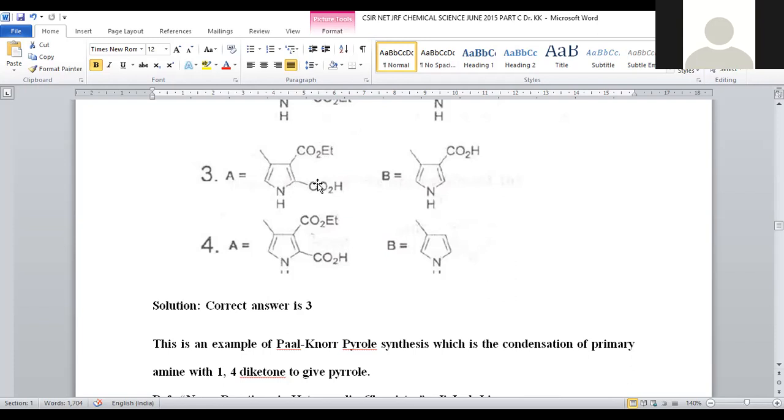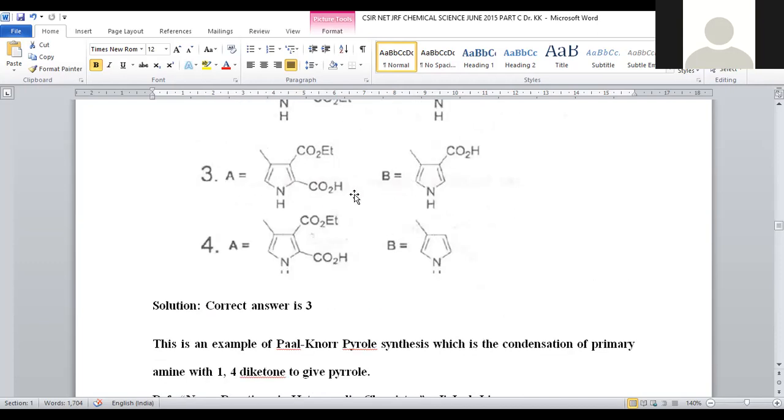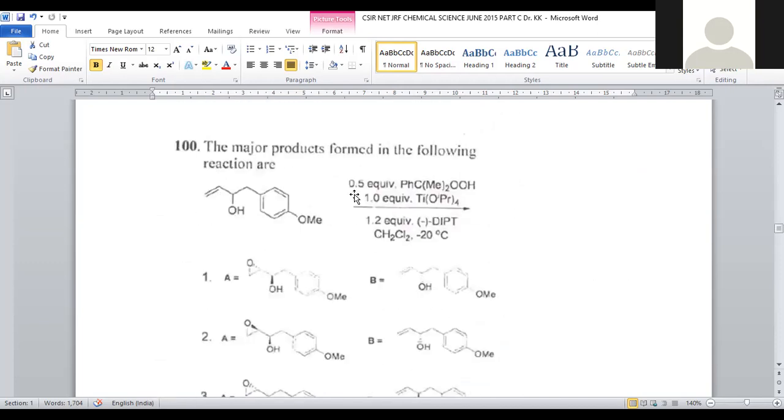So specifically, the ester group near the nitrogen will be decarboxylated, so that the second position is unsubstituted, and we have the ester group at third and one more methyl also present at which position? 1, 2, 3, fourth position. So for question number 99, option number 3 is the correct answer. Let us move on to question number 100, the last question of the series.